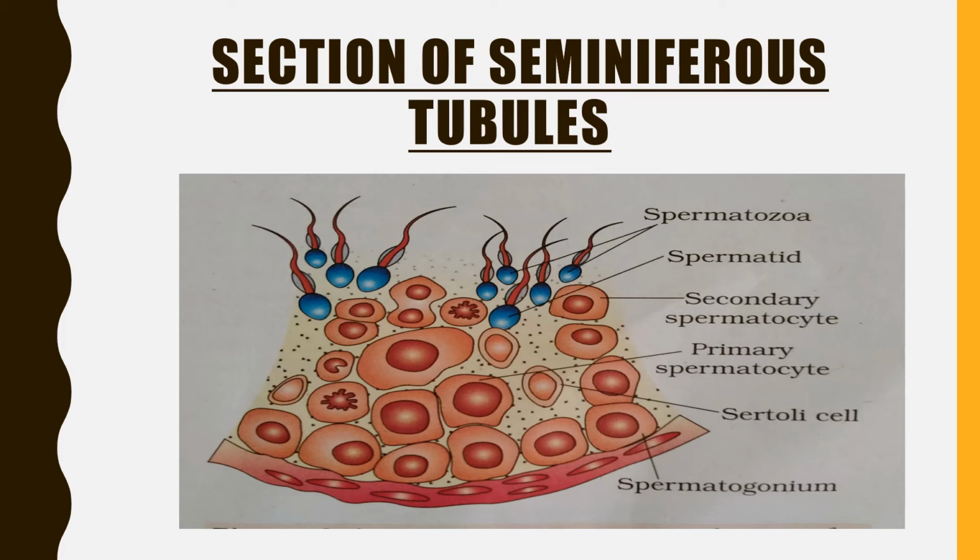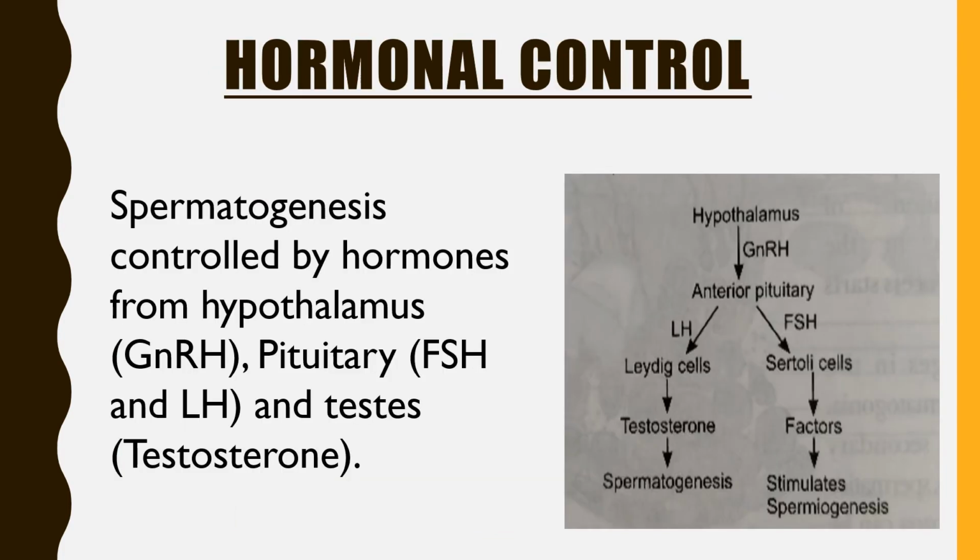You can see here the Sertoli cells, primary spermatocytes, secondary spermatocytes, spermatid, and spermatozoa. All the stages are seen here. Every stage is shown in this diagram. So this is the section of the seminiferous tubule. Now the whole process of spermatogenesis.